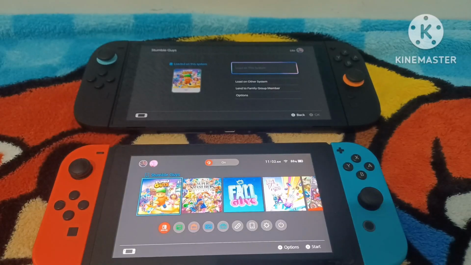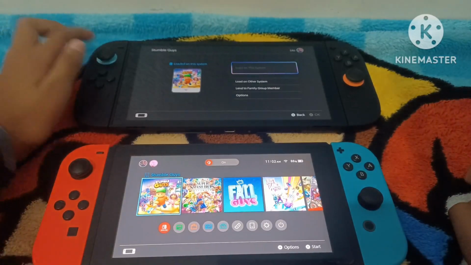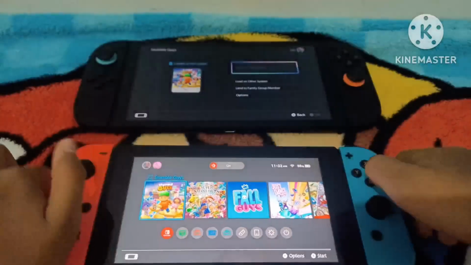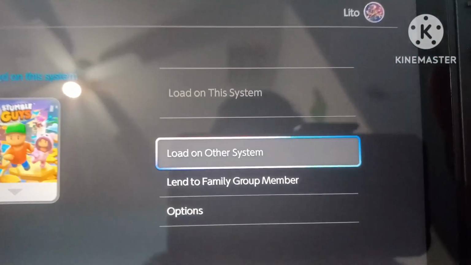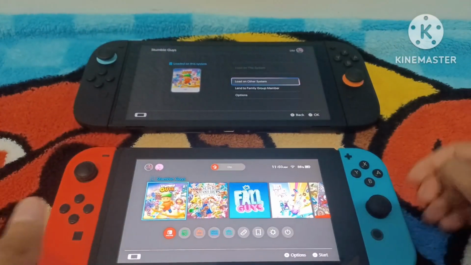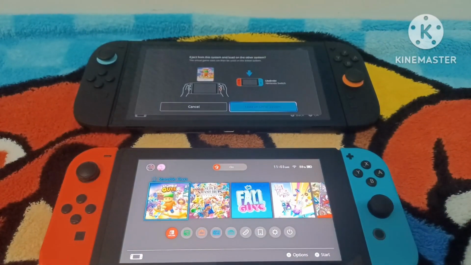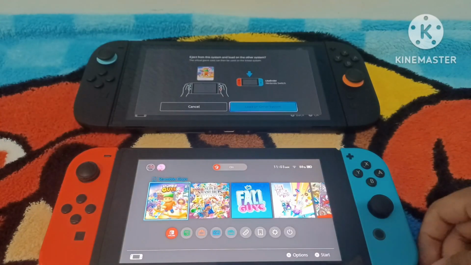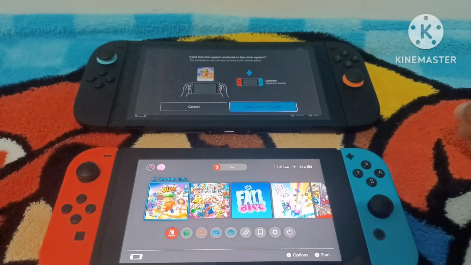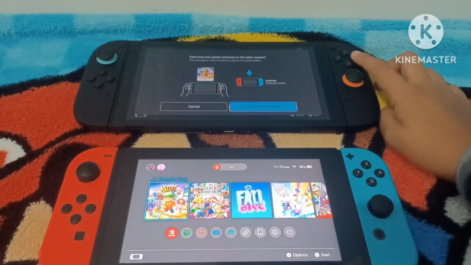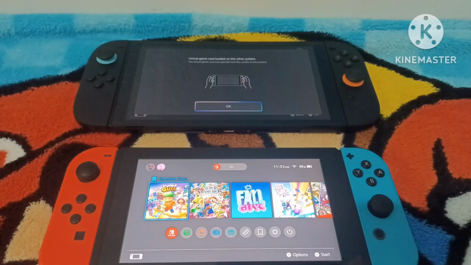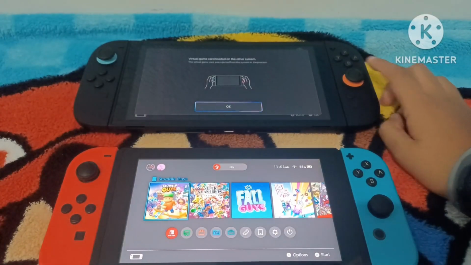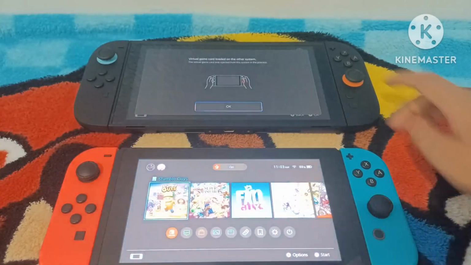Now, I have it on this system, but I want to have it on this system, which means I gotta press this button which says load on another system, which is this system, and then you click on it. It's gonna say eject from this system and load it on another system, which means it's gonna transport it to this console. So then you press load on another system, and you see it popped up. And now this is ejected, and you can play Stumble Guys on this.